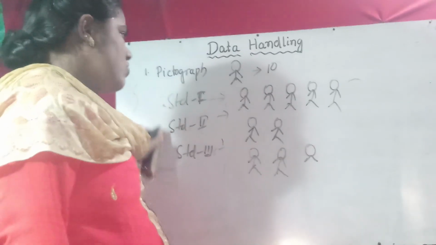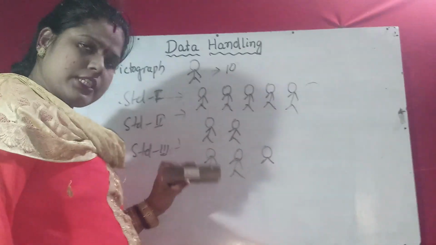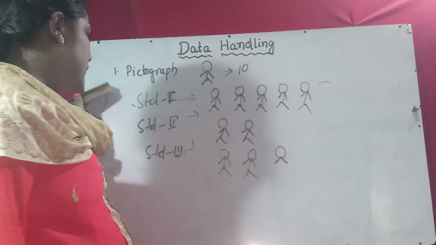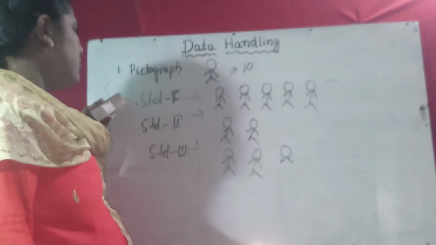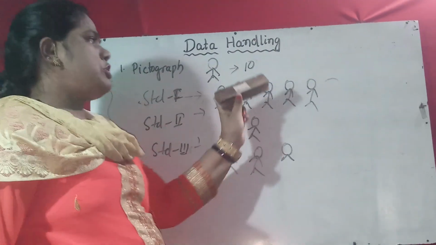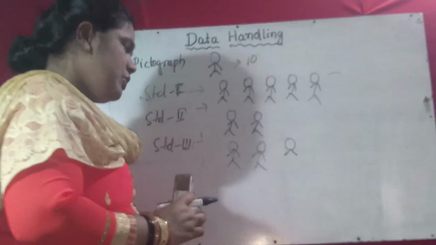So this is called a pictograph. If information is given, you make a pictograph, or if the pictograph is given, you can answer the question. Suppose, how many students in standard 2? 2 pictures, 20. How many students in standard 1? 5 pictures, means 50. So like this is a pictograph.